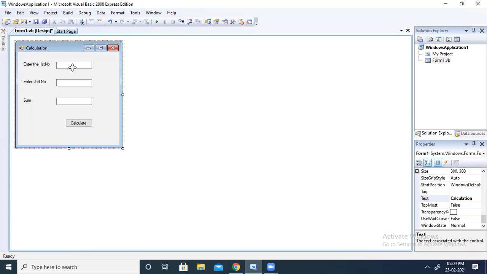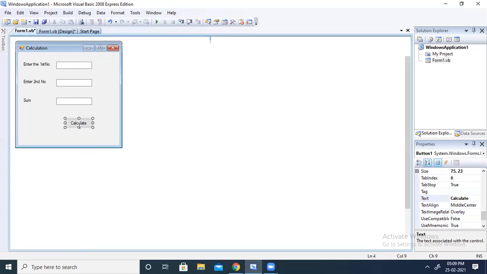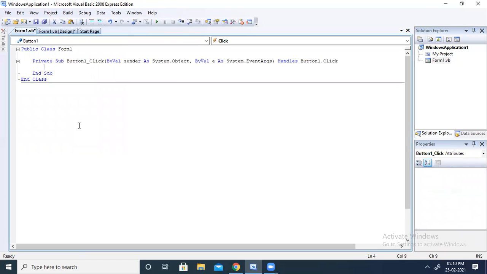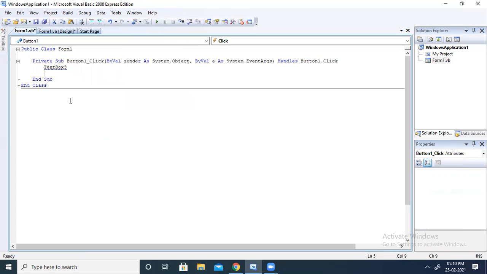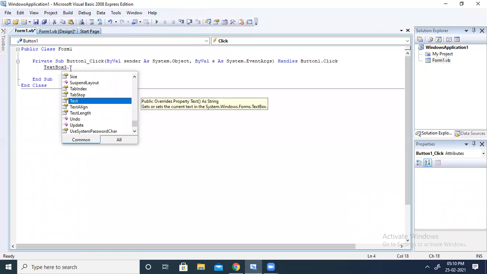So for that, I have to double click on the calculate button and write TextBox3.Text. You can observe when I am typing T, it is showing me the control name. When I am typing dot, it is showing me the properties that are available here. This is known as the IntelliSense feature. It will show me related properties so that I can choose them. That is called the IntelliSense feature.